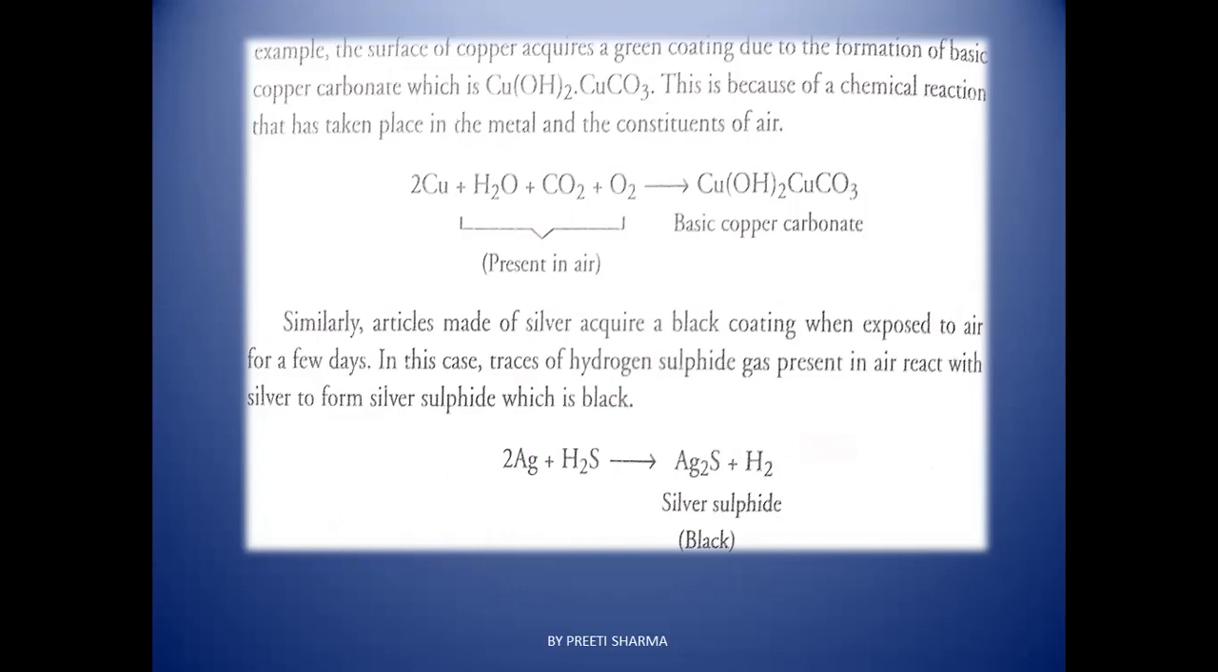CuCO3, right? Now, similarly, articles made of silver acquire a black coating, students, because silver, when exposed to air for several days, reacts with the traces of hydrogen sulfide gas present in air and forms silver sulfide, which is black in color. So we think, students, that only iron gets corroded. No, other metals get corroded also, like copper, like silver.